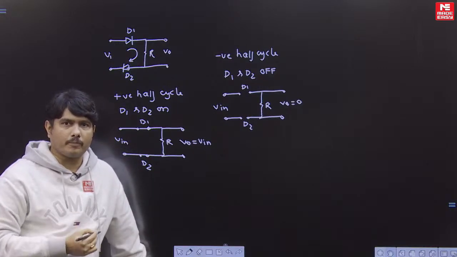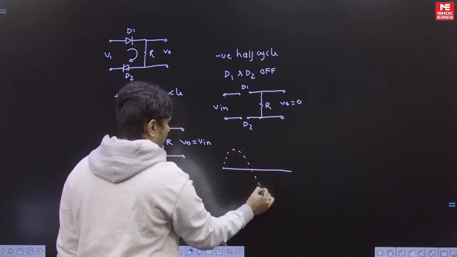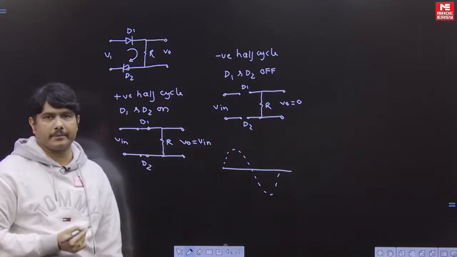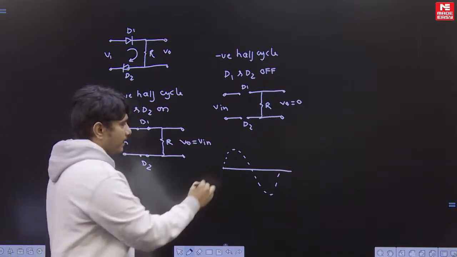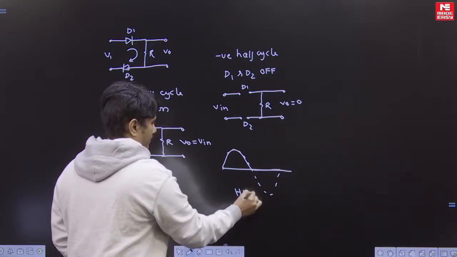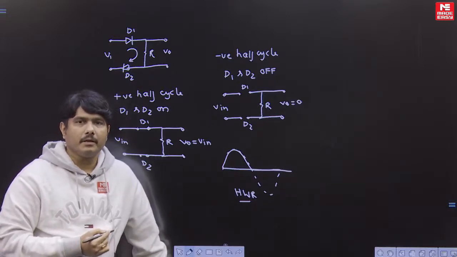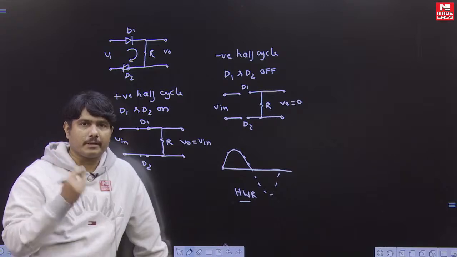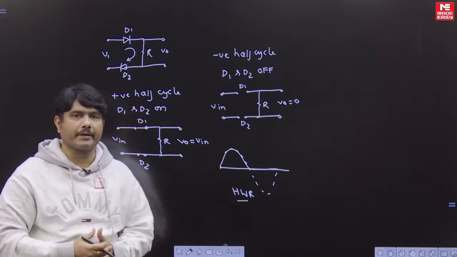If you want to know the output waveform, this is your input sinusoid. For the positive half cycle, whatever you give comes as the response. For the negative cycle we are not getting any response. So it behaves like a half wave rectifier. It is a very easy question, and I think most of the students have attempted it. I expect this can come as a 1 mark question. So we have completed 2 questions, one from the MOSFET common drain amplifier and the second from a rectifier question.